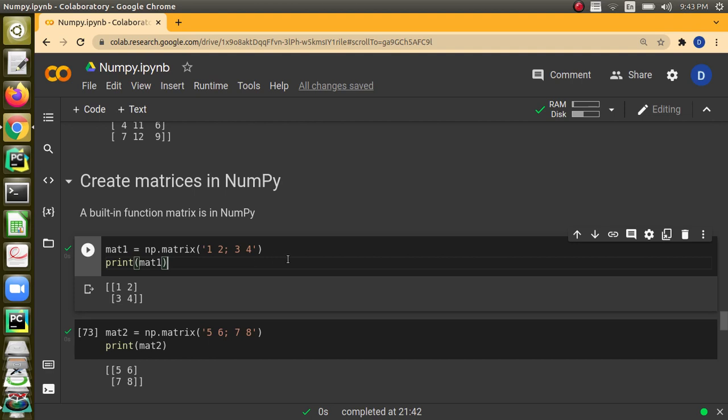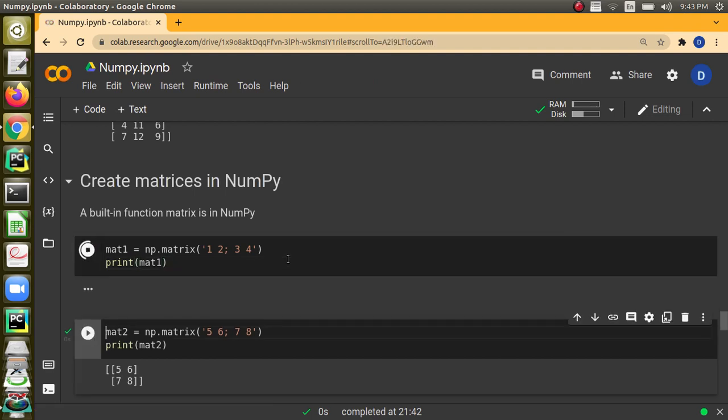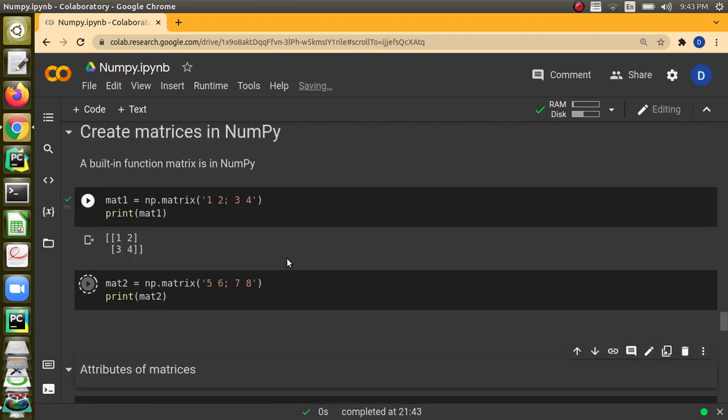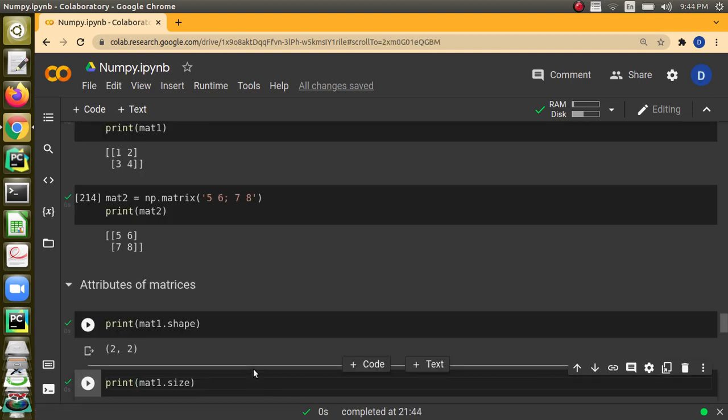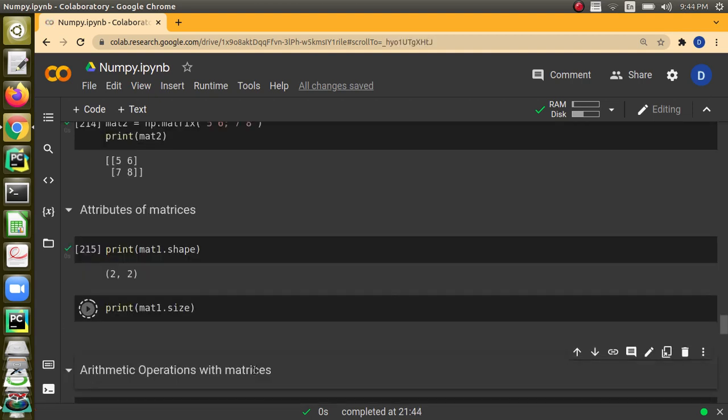Spaces tell the separation between the elements in the same row. And here we are creating a second matrix where there are 2 rows, and in each row the elements are separated by spaces. There are also attributes for matrices, like you can see what is the shape of the matrix. It's 2, 2. Size of the matrix is the number of elements, 4.